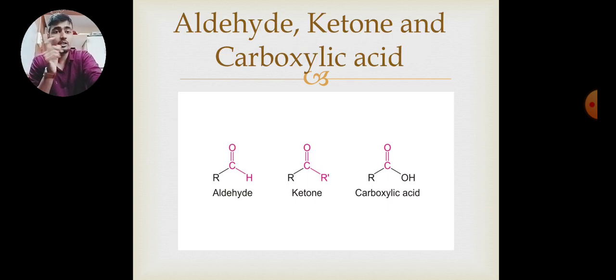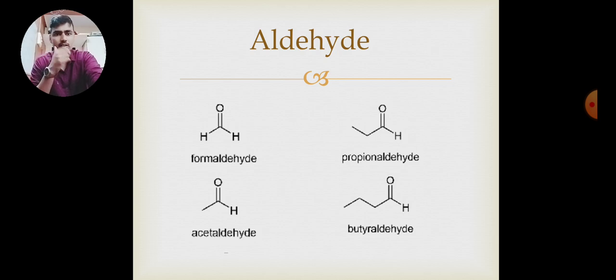Next one is aldehyde, ketone and carboxylic acid. When R group is attached to C double bond O and H, it is aldehyde. When on both sides R and R dash group, or both R groups are there, it is ketone. And when R group and OH group is attached to a carbonyl carbon, it is called carboxylic acid.